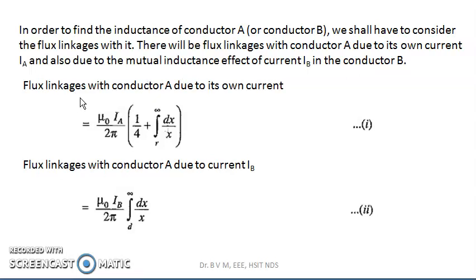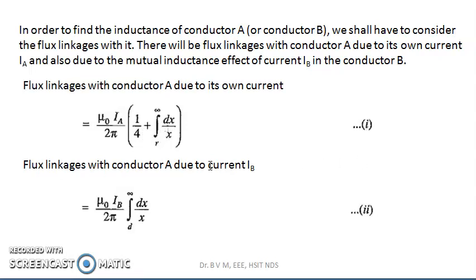Therefore, the flux linkages with conductor A due to its own current consist of the internal flux linkage and the external flux linkage. We have already discussed this, and it is equal to mu naught IA by 2 pi into 1 by 4 plus integration r to infinity dx by x.